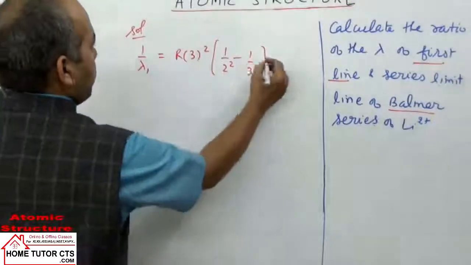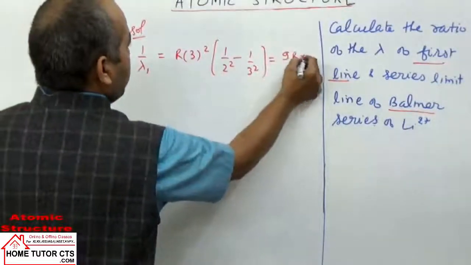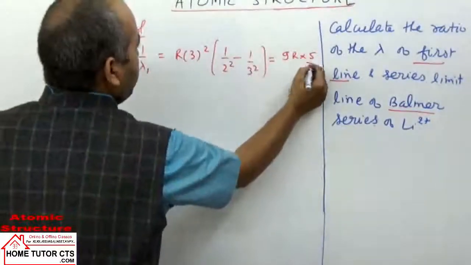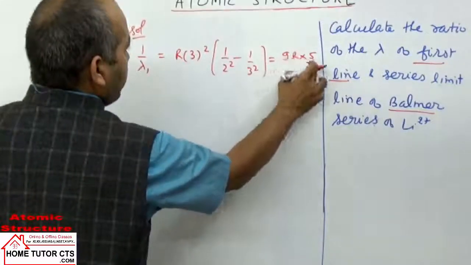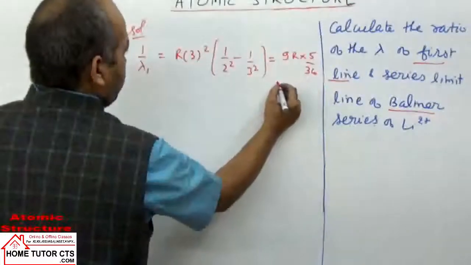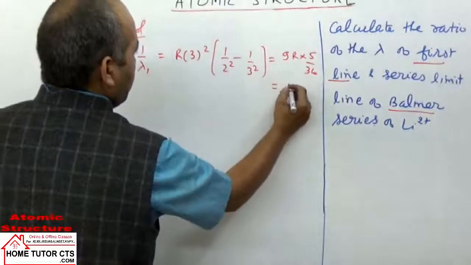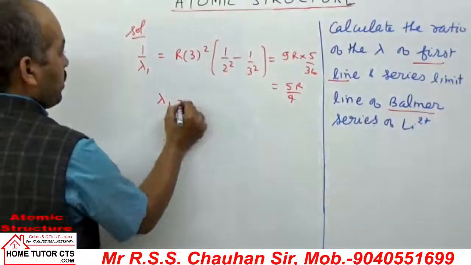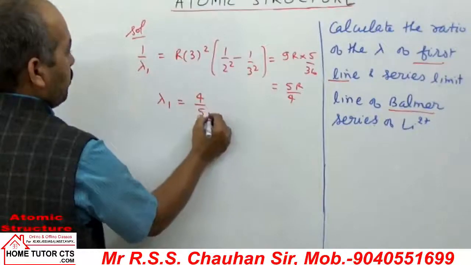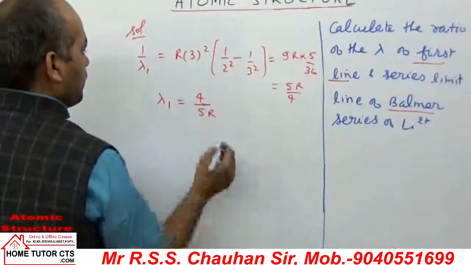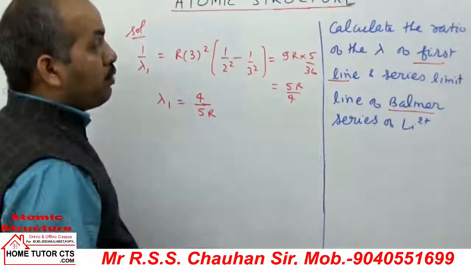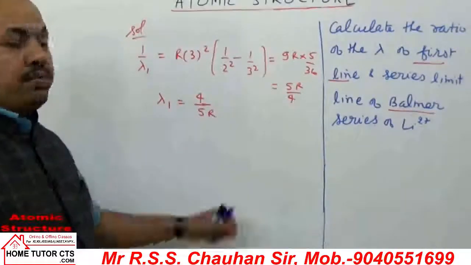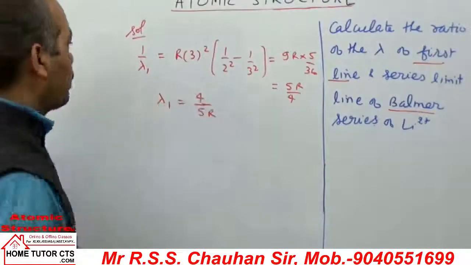So how much is it coming here? 9R into 5 by 36, which is 5R by 4. So from here, the wavelength comes out as 4 by 5R. It is the wavelength for the first line of the Balmer series of lithium plus 2 ion.